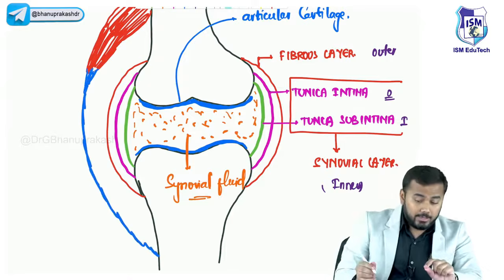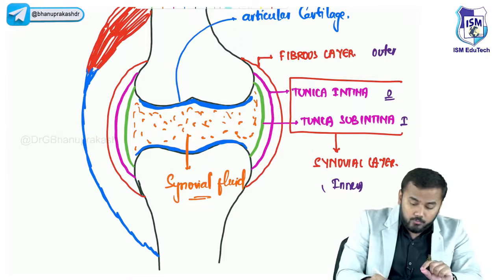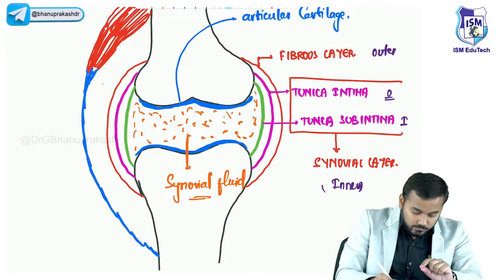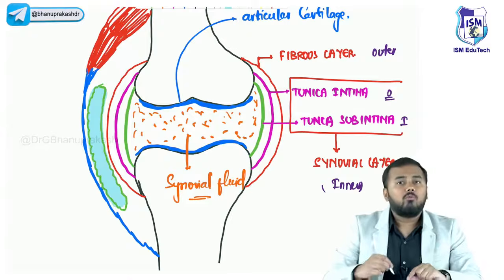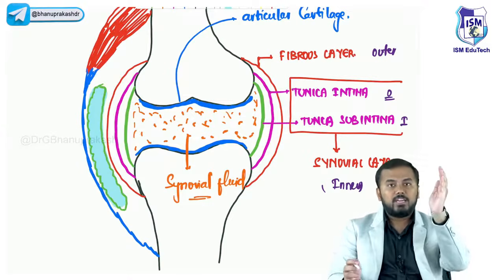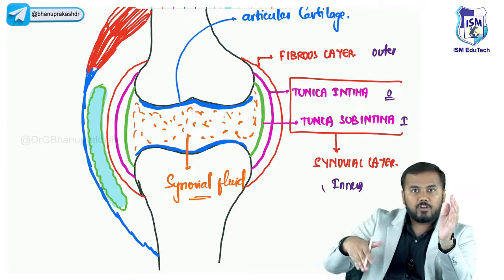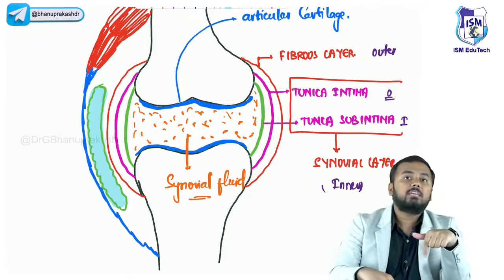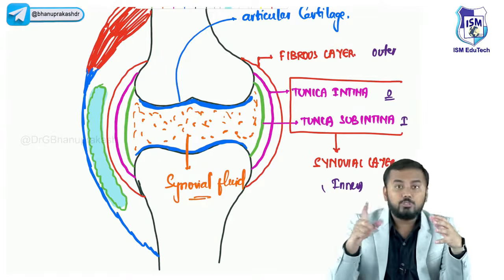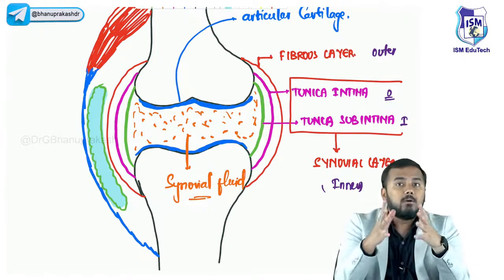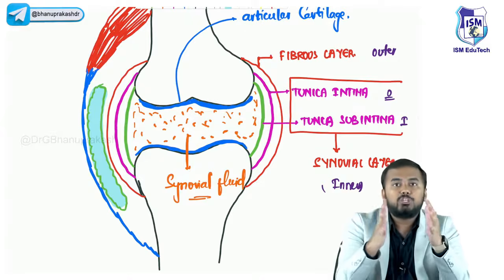Now look at this. I am drawing one very important thing here. You can see this green thing which I'm drawing, and it has some blue fluid. What is this actually? This is present between a tendon and the fibrous layer. This is nothing but a bursa. What is a bursa in anatomy? From now onwards, you should learn about bursas. Bursas are nothing but a cushion-like thing.